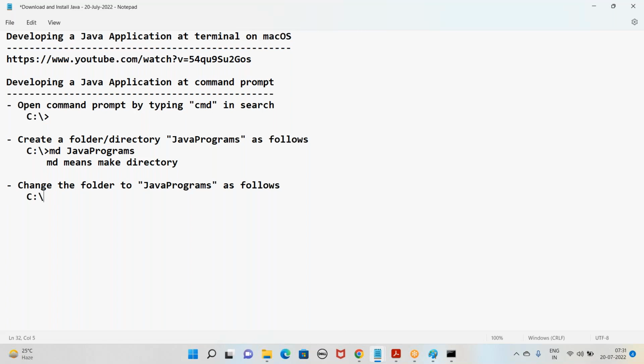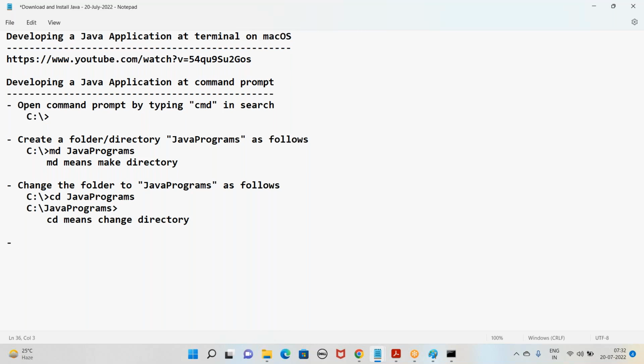The next step is to change the folder to Java programs. To change the folder, use cd Java programs. Then the directory structure will be C drive, Java programs. That means we are now in the Java programs folder. cd means change directory.